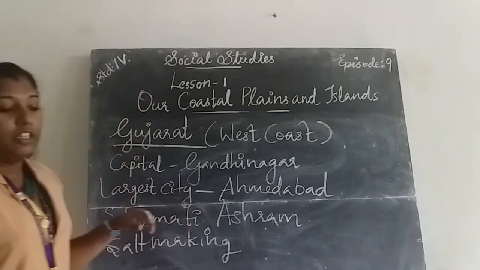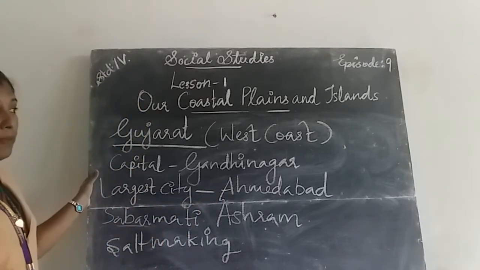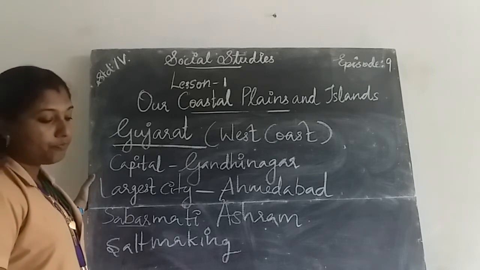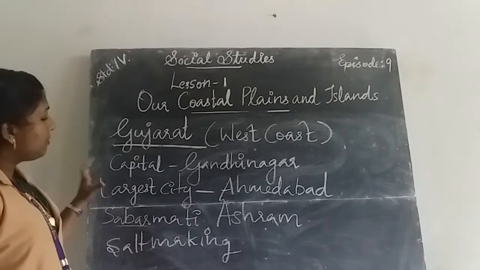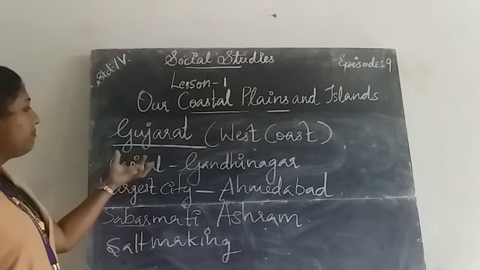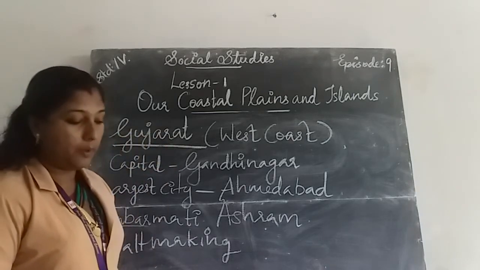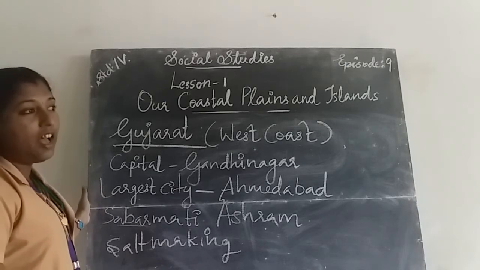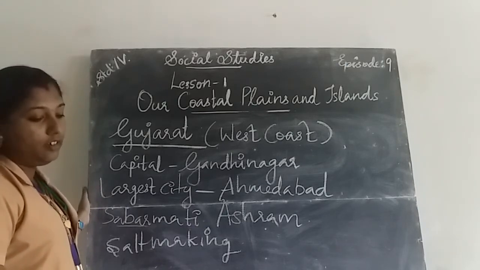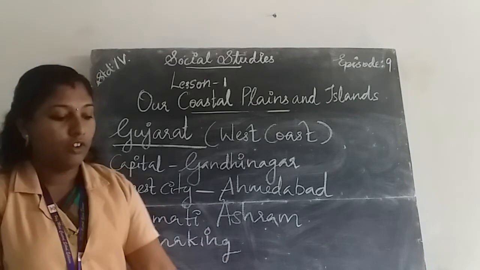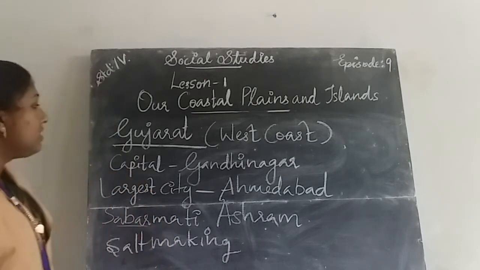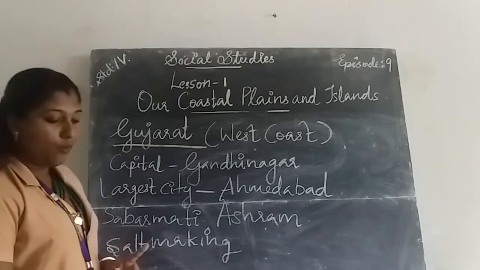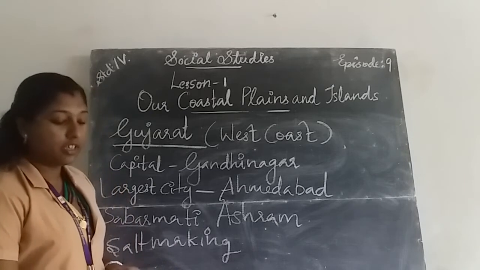The main occupation of the people in Gujarat is farming. They cultivate jowar, bajra, maize, cotton, groundnut and tobacco. They are the main crops of the state. Which are the main crops of Gujarat? Tobacco, bajra, jowar, then cotton, wheat, groundnut.